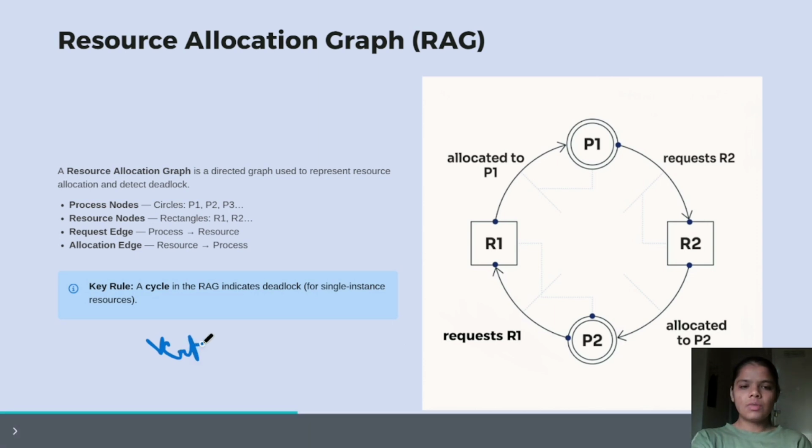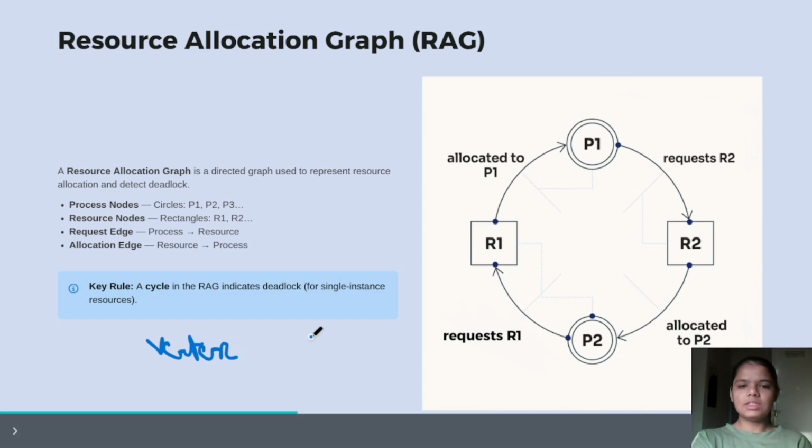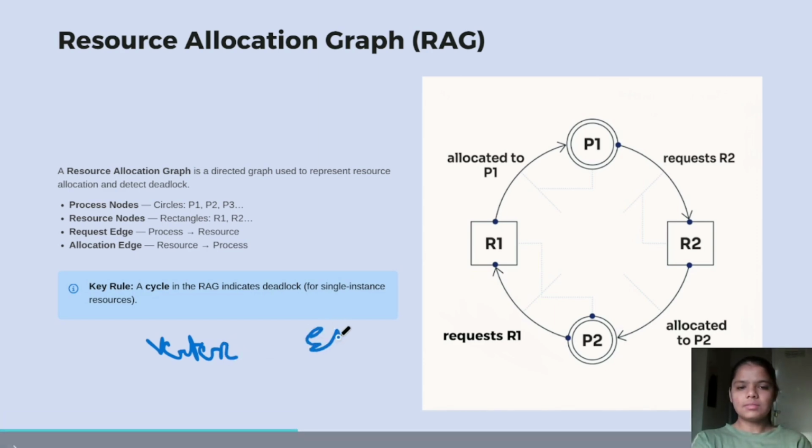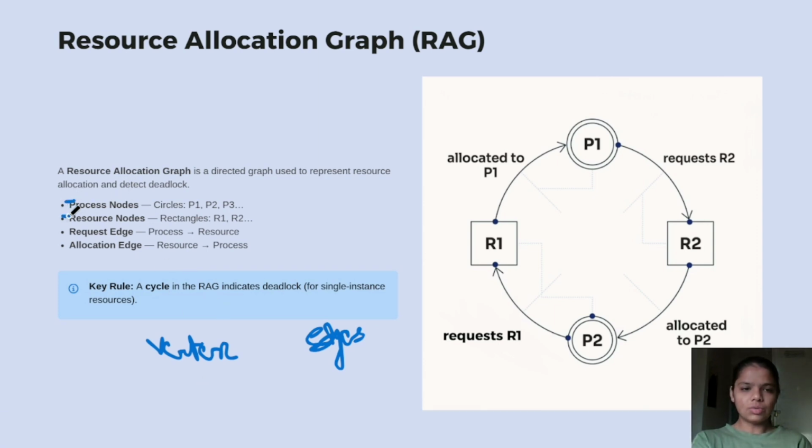In vertices, we have process and resource. And in edges, we have request and allocation.